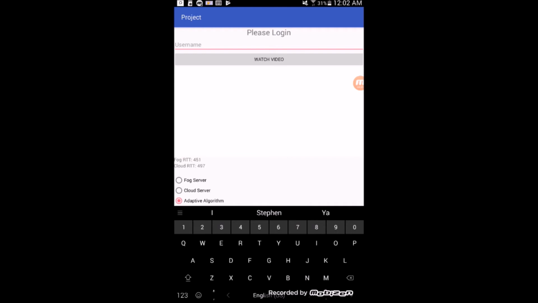As you can see here on the screen, upon opening the app, the user gets prompted with the login screen and has the option to choose if they want to use the fog or the remote server, and I'm clicking on them right now using these radio buttons, or if they want to use the adaptive algorithm implemented by our team, which determines the performance of both scenarios and chooses the fastest approach between the fog or the cloud. The cloud server is basically the remote server that we're talking about. So when you hear cloud, it's referring to the remote server.